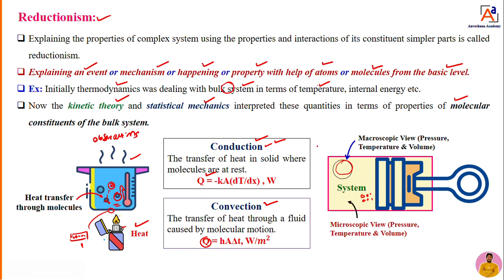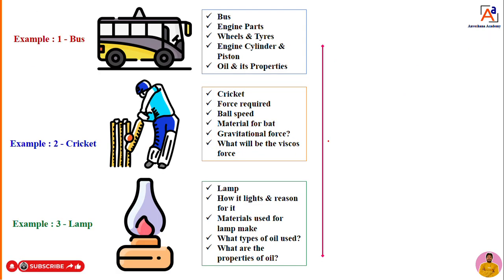To understand better, I will take some live examples from day-to-day activities. I will try to explain what reductionism is, dear students. So one example you can take: a bus is moving. It's an observation or an event. It is happening in our day-to-day life. This observation we go into in detail, step by step, to the basic or micro level, which is known as reductionism. How is it now? Initially it was a bus.